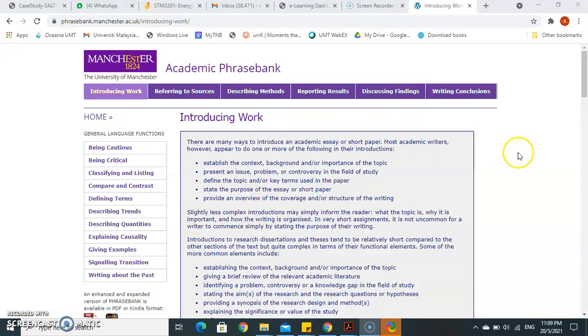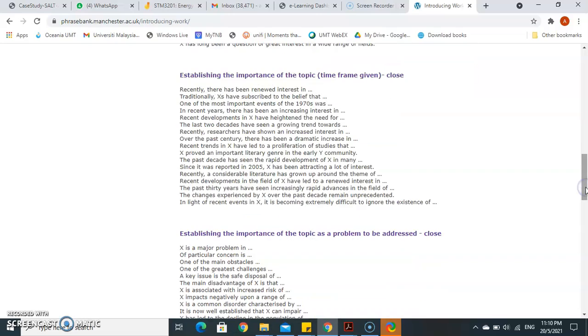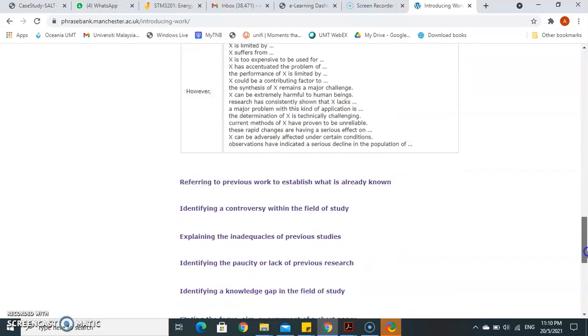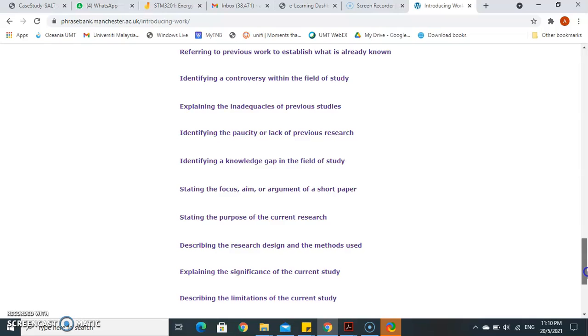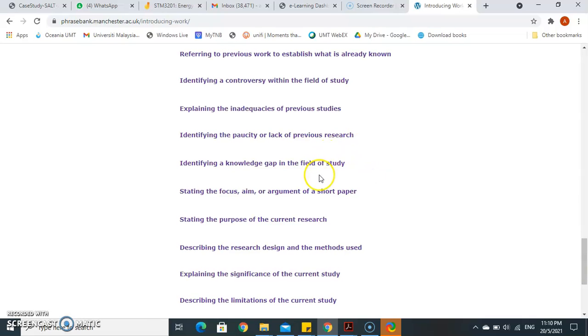Again, please refer to the Manchester University guide on how to assist in writing your thesis by looking at the introducing work, and also all those little things under each subheading here. If you can follow all this guidance, it would really help you to do a good narrative of your thesis.